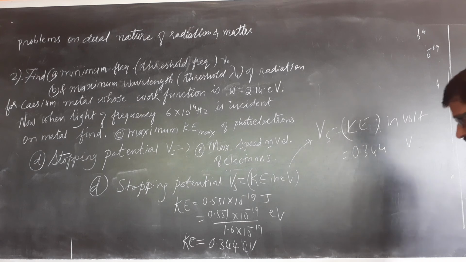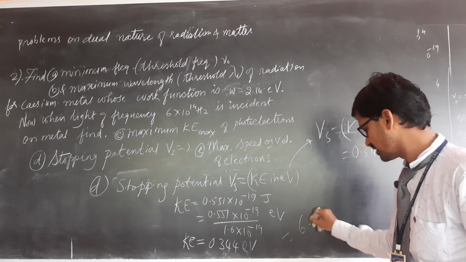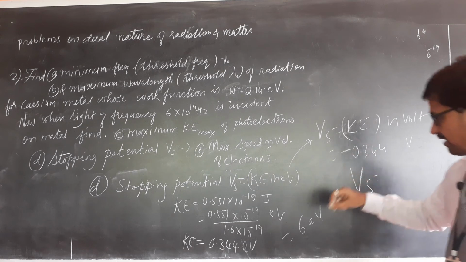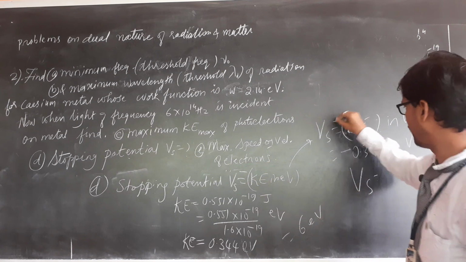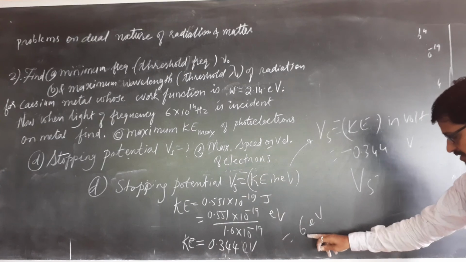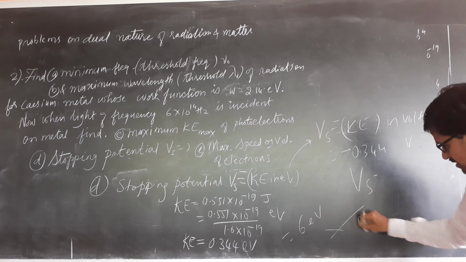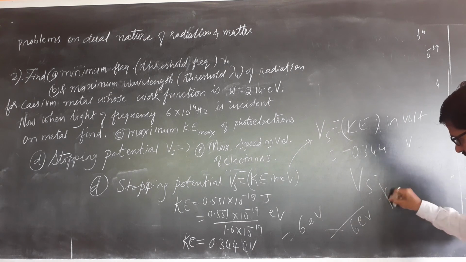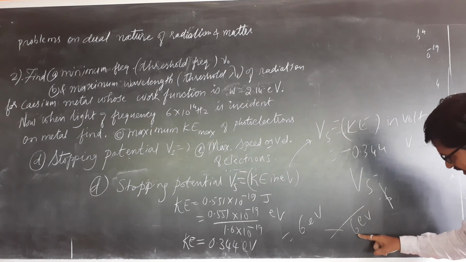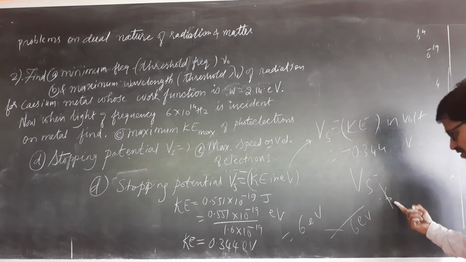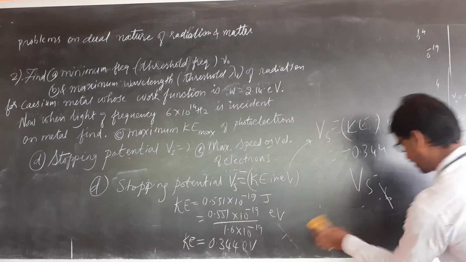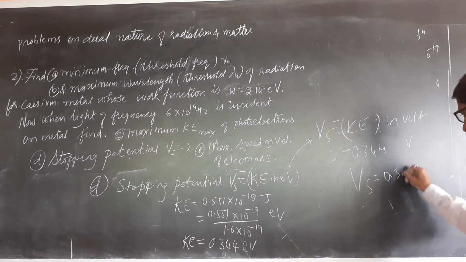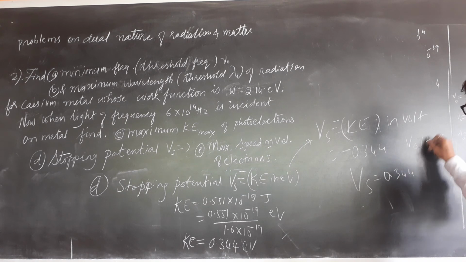This is magic. Suppose kinetic energy is 6 electron volt. What is stopping potential? I am very sorry, minus here. Very sorry. Minus. If electrons are coming with 6 electron volt, how do you stop them? By applying minus 6 volt. If they are coming with 8, minus 8. If they are coming with 12, minus 12, like that. So, stopping potential will be how much? Minus 0.344 volt. This is your answer.